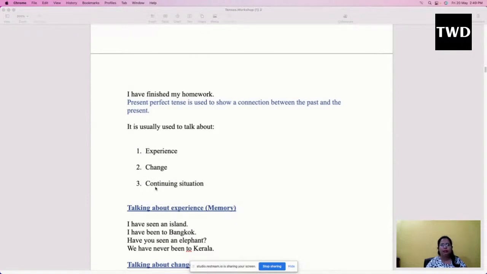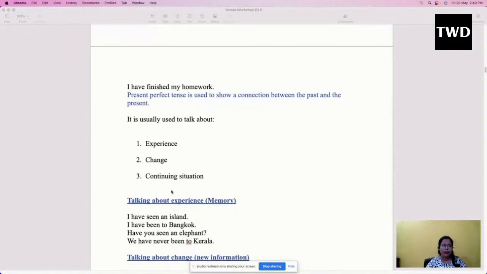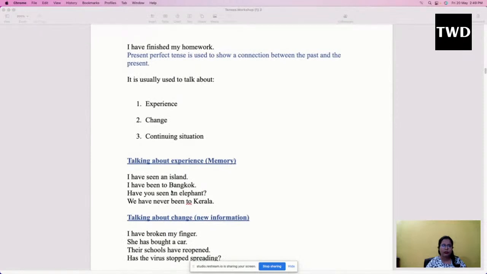So here another thing which I would like to tell you is that for continuing situation we generally use present perfect continuous tense. But in case you want to use present perfect tense to show anything which is continuing, you can do so. So for example, to talk about our experience, that is, we are talking about something which is there in our memory. I have seen an island. Yes, I have seen an island, that is my experience.